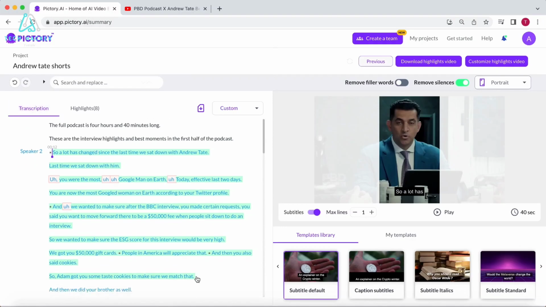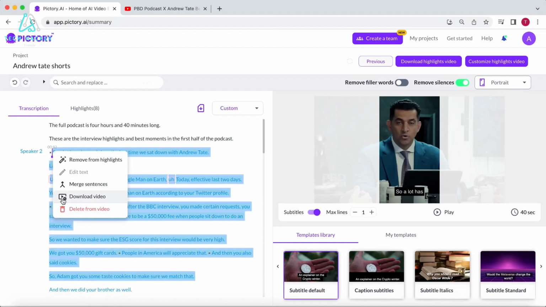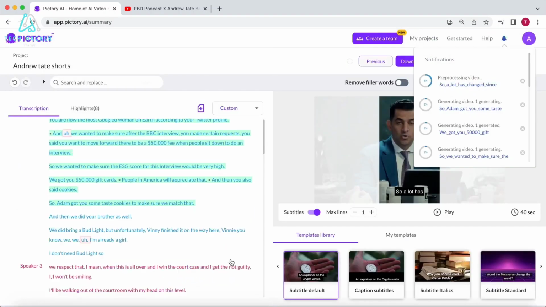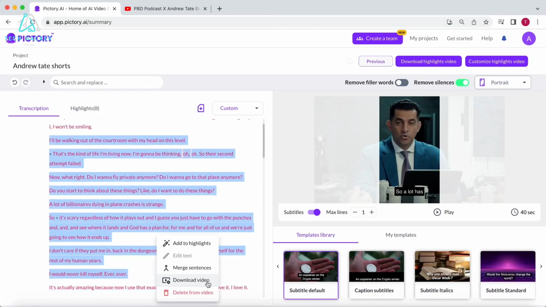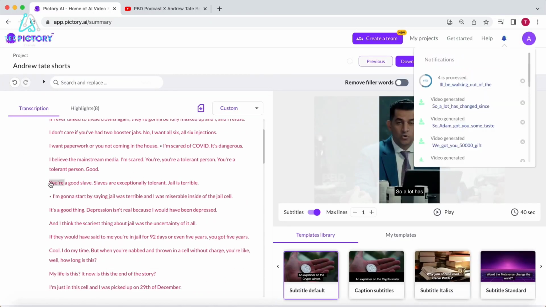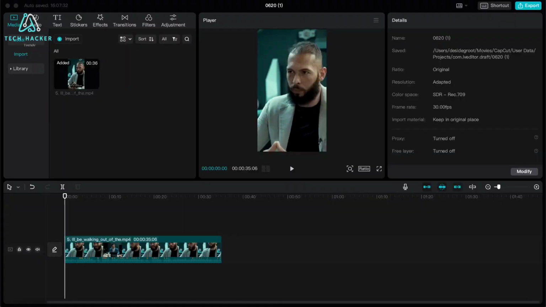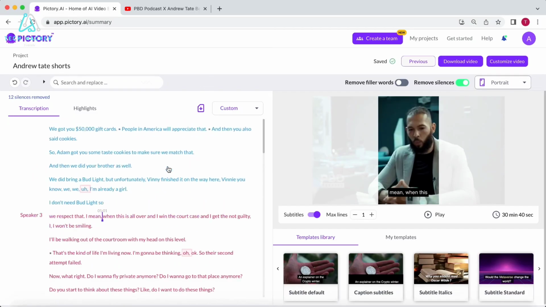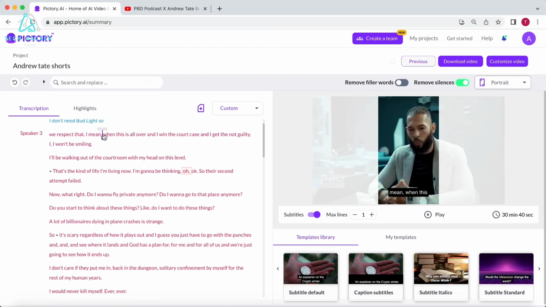Alternatively, you can select the text and click on Download Video. Pictory will then download the whole part as one clip. This way you can insert a video from YouTube and have multiple shorts ready for editing in a separate program within minutes. However, we don't want to use a separate program, so let me show you how you can edit these clips in Pictory itself.